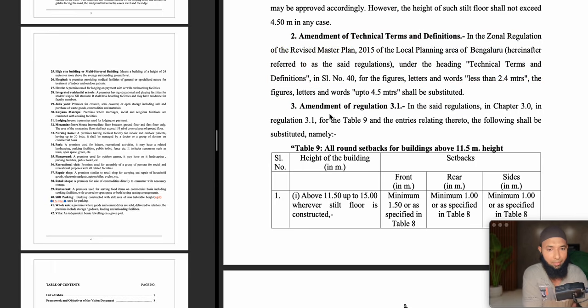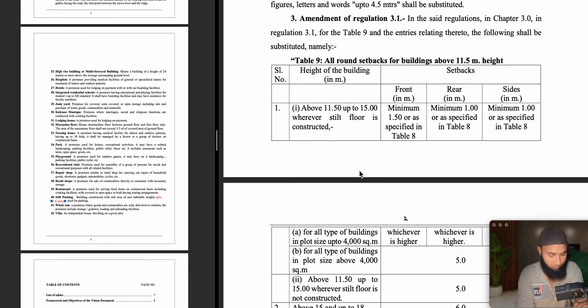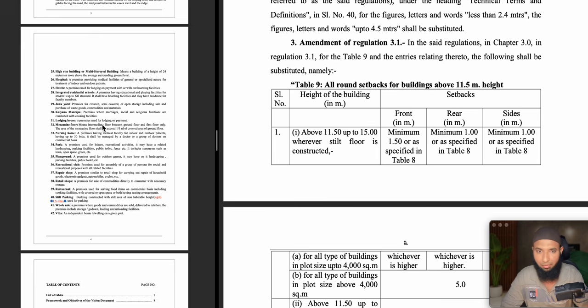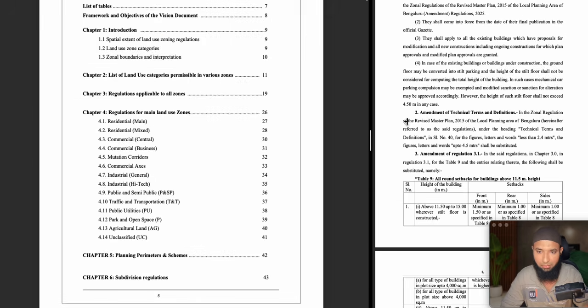Okay, amended, sorry, amendment of regulation 3.1, amendment of regulation 3.1. In the said regulation, chapter 3, we have to go now. In the regulation 3.1, table 9, all the entries relating thereto, the following shall be substituted. So what is going to be substituted? Namely, they are going to give what is going to get substituted in table number 9. So where is it going to be? In chapter number 3, 3.1. So let us go and search this.